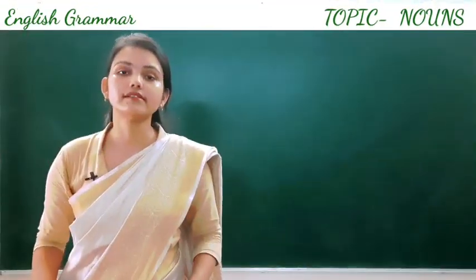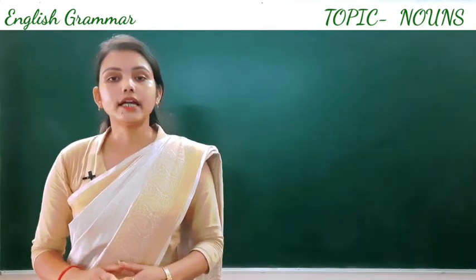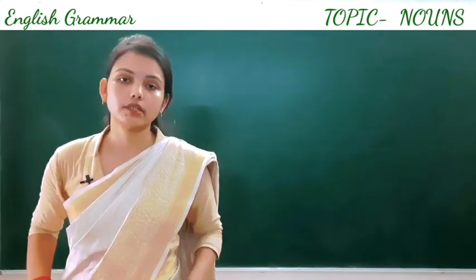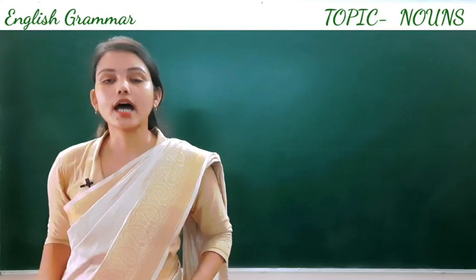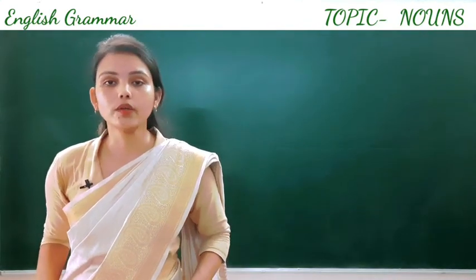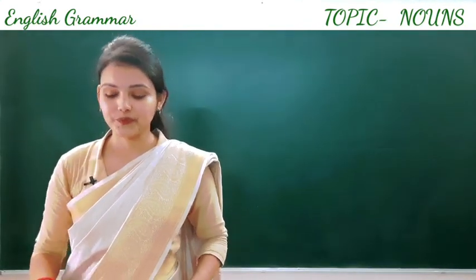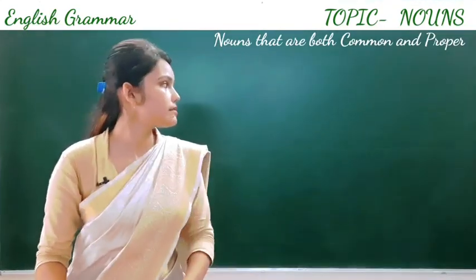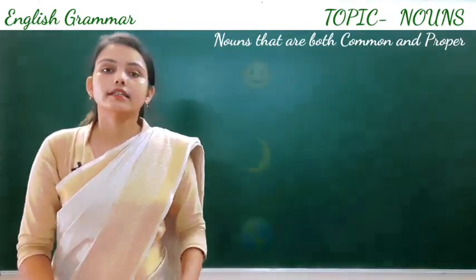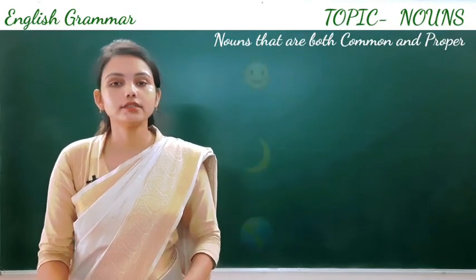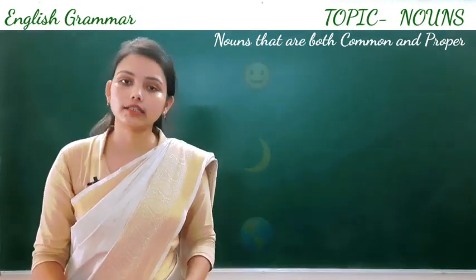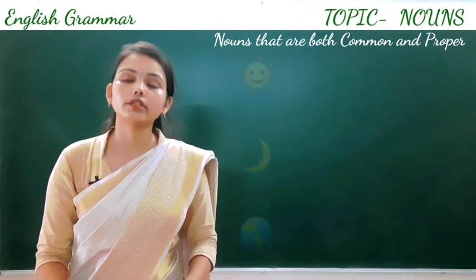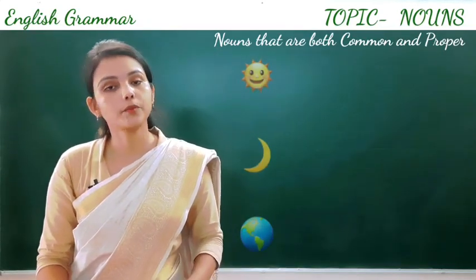After definition, we will see nouns that are both common and proper. Yes, some nouns are used as both common noun as well as proper noun. For example, look at these pictures. There are 3 pictures: sun, moon, earth. These are the pictures of the sun, the moon and the earth. These are used both as common as well as proper noun.